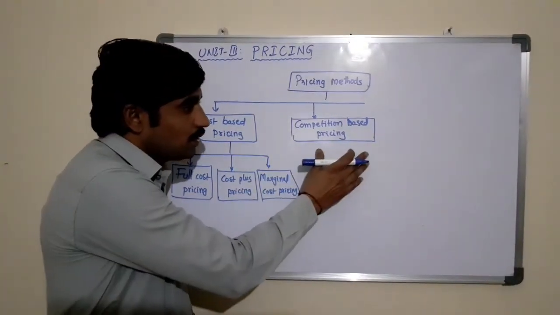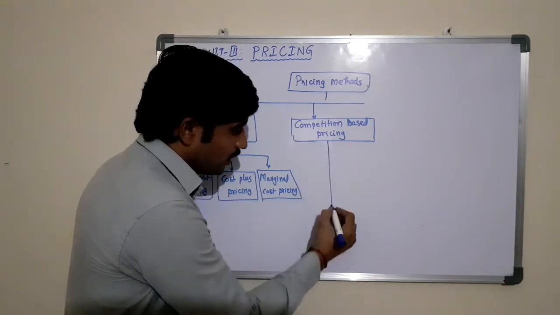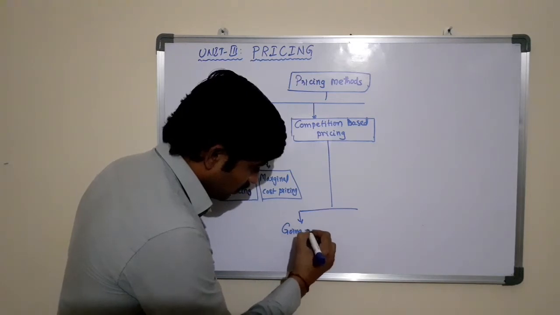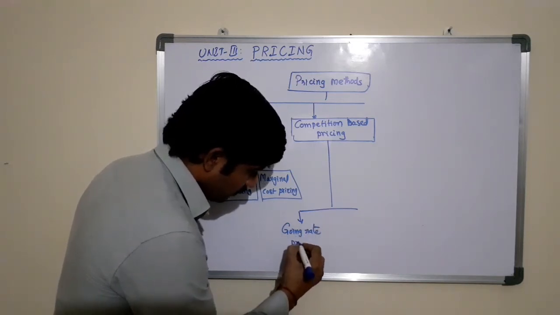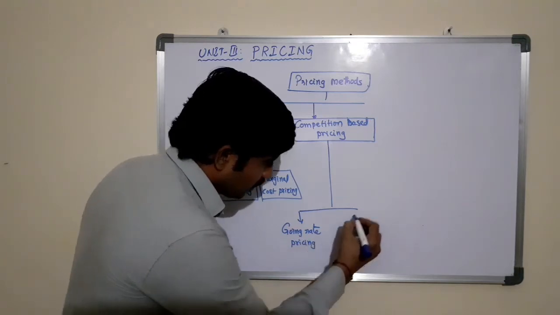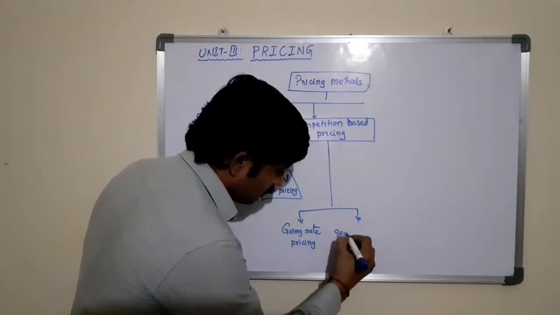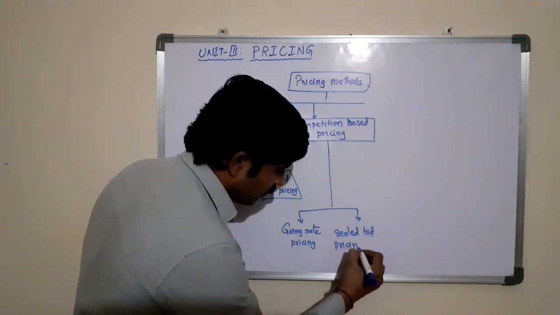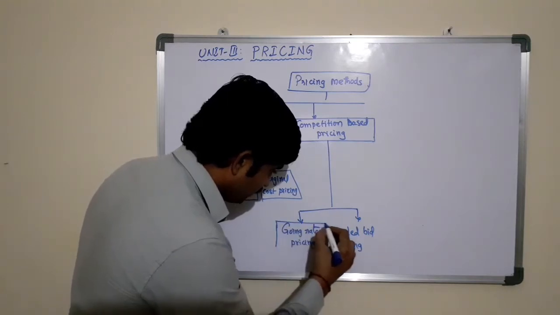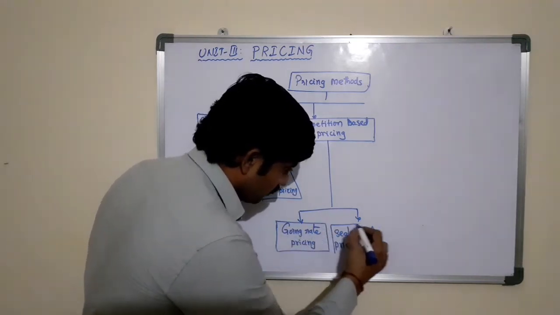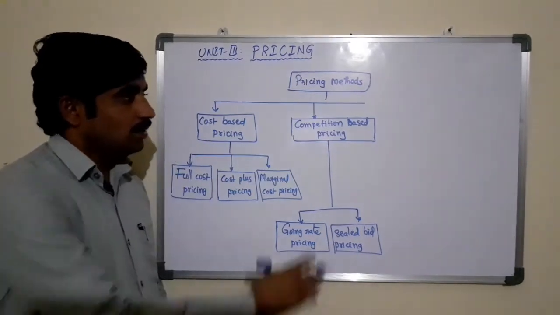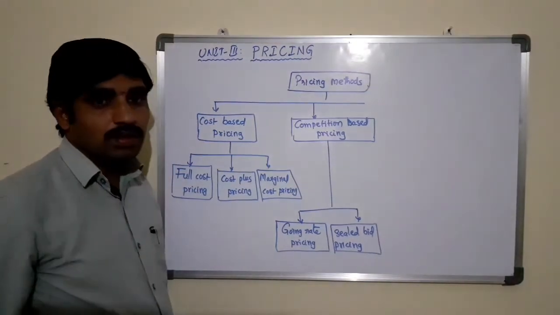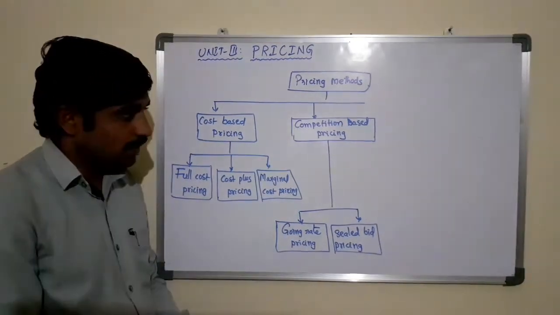And these competition based pricing methods are classified into two, that is going rate pricing method and sealed bid pricing method.